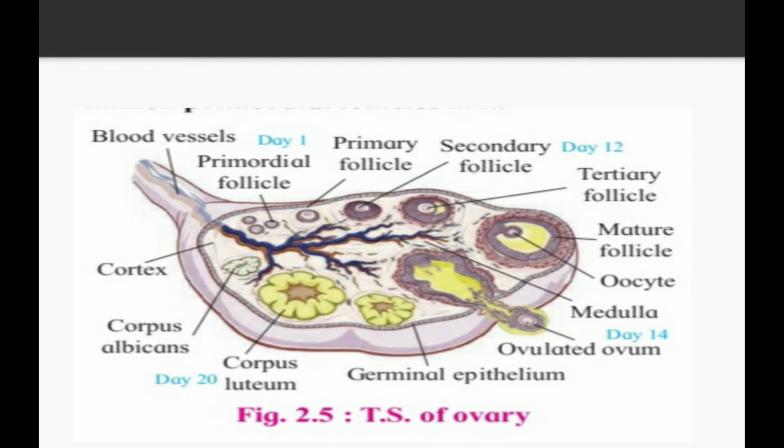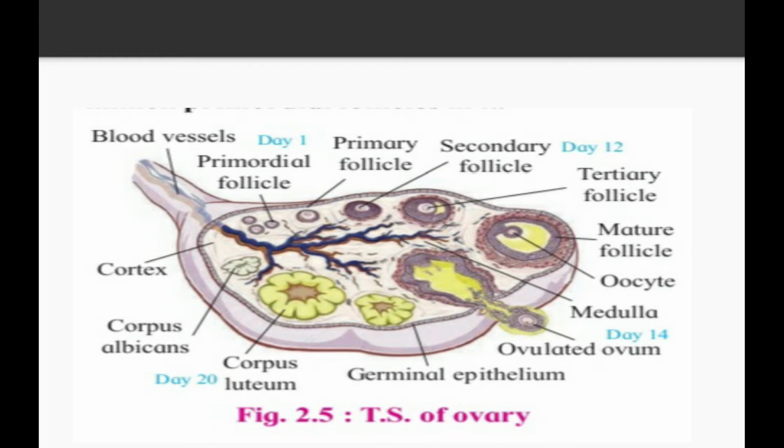and mature follicle. The mature follicle is now ready for the ovulation process. So at the 14th day, whenever ovulation is going to start, one ovum is ruptured and released from the ovary, and that ovary contains the germinal epithelium also.